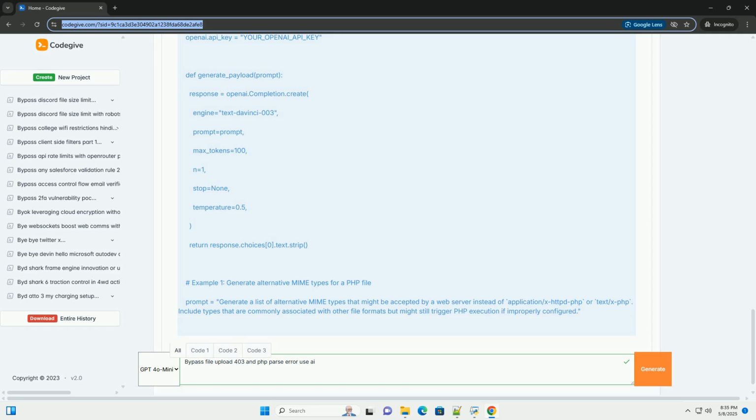Content Security Policy, CSP: implement CSP to restrict the execution of JavaScript code from untrusted sources. Regular security audits: conduct regular security audits and penetration testing to identify and address vulnerabilities. Least privilege principle: grant only the necessary permissions to users and processes. Secure configuration: ensure that the web server and PHP are properly configured with security in mind.